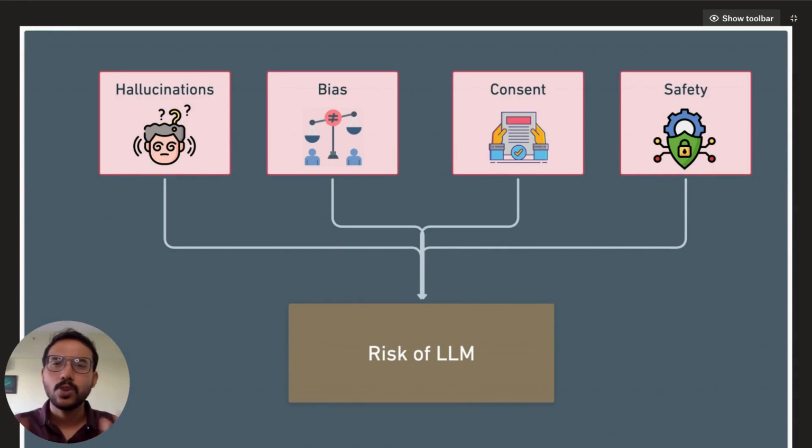It falls into four areas: hallucinations, bias, consent, and safety. And guess what? We are going to learn how to protect ourselves from these risks one by one. So let's start with the falsehoods, often referred to as AI hallucinations.